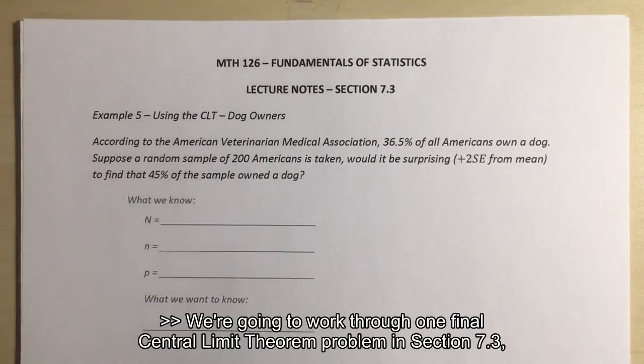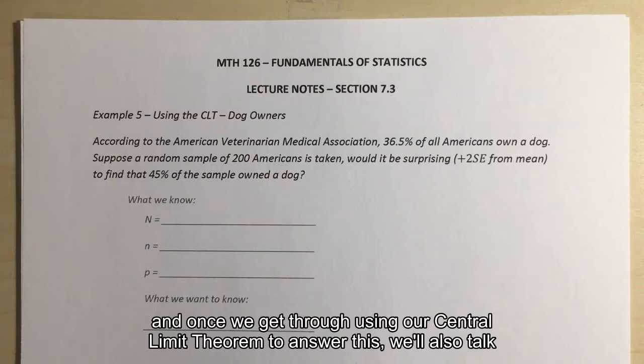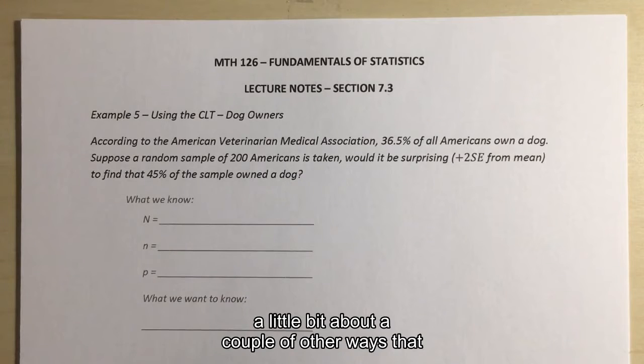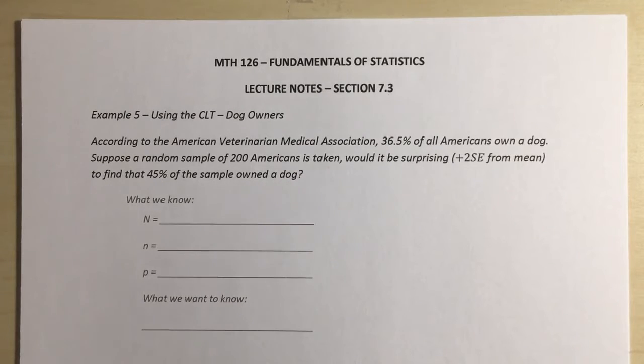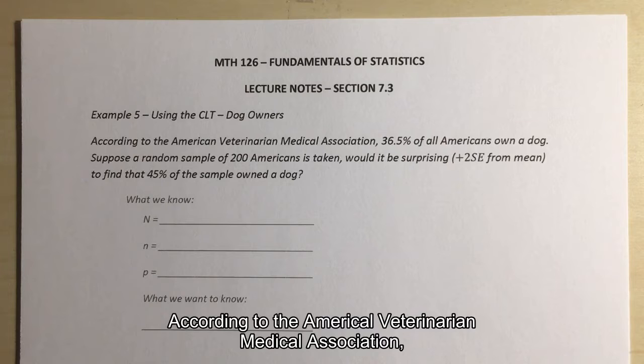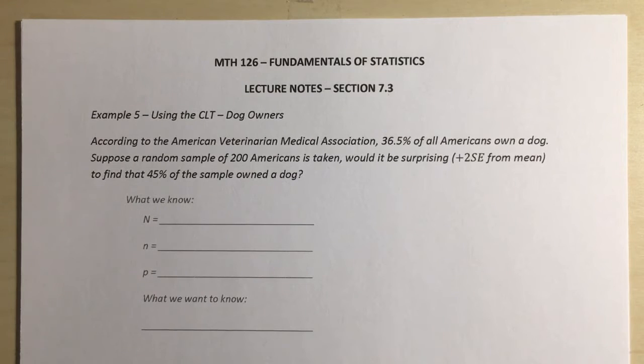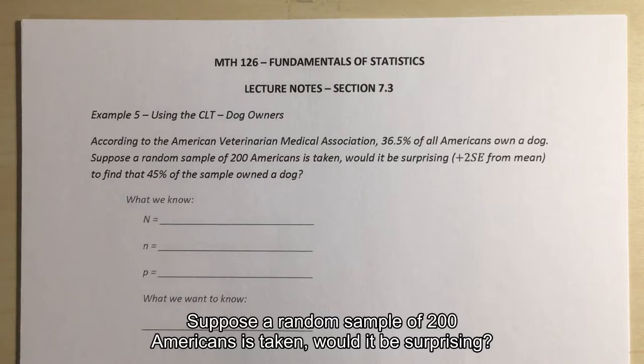Right, so we're going to work through one final central limit theorem problem in section 7.3, and then once we get through using our central limit theorem to answer this, we'll also talk a little bit about a couple of other ways that we could have answered the same problem. So according to the American Veterinarian Medical Association, 36.5% of all Americans own a dog. Suppose a random sample of 200 Americans is taken.